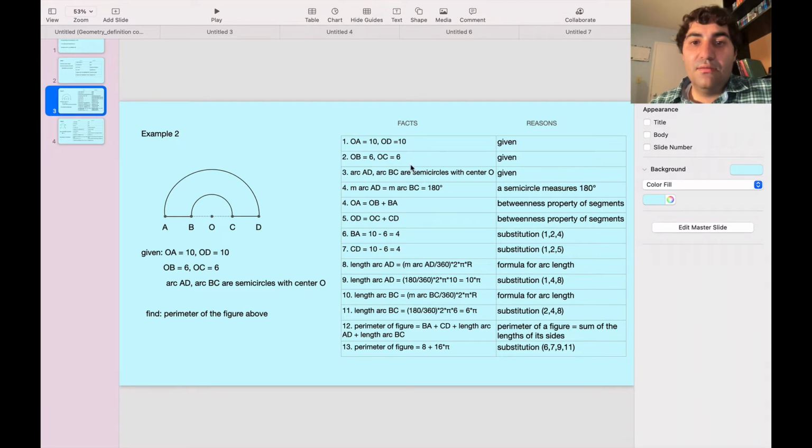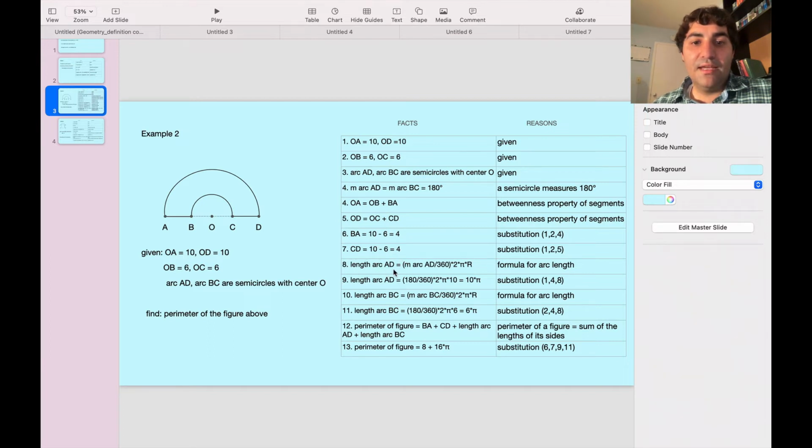So write down what we know, and we know the measure of arc AD equals the measure of arc BC equals 180 degrees, because a semicircle measures 180 degrees. By the betweenness property of segments, we have length of OA equals length of OB plus length of BA, and length of OD equals length of OC plus length of CD. By substitution, we get length of BA equals 4, and length of CD equals 4.